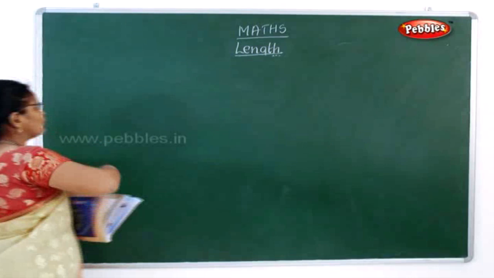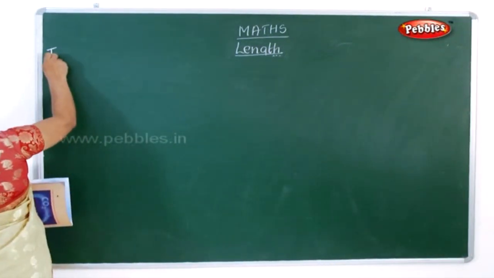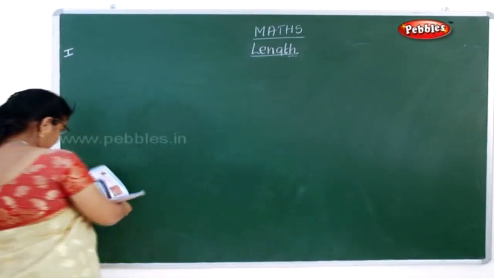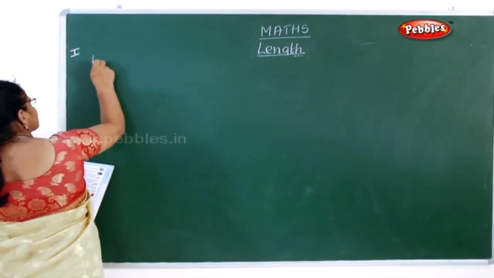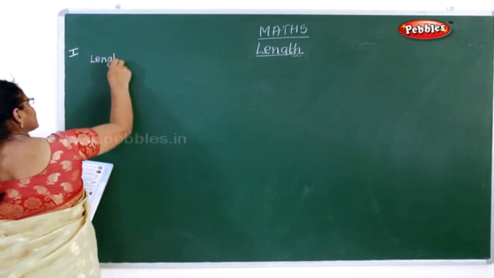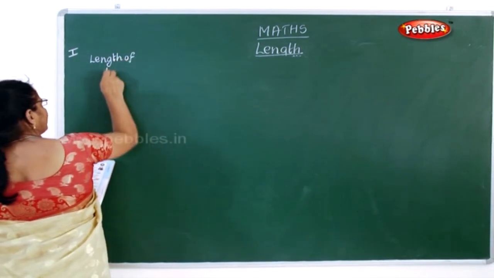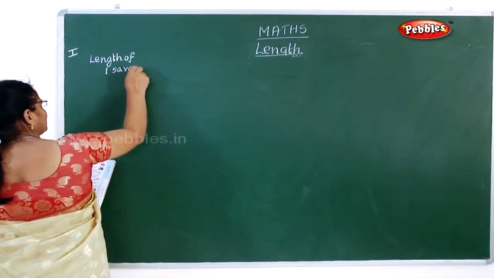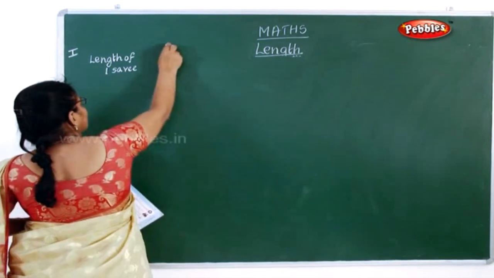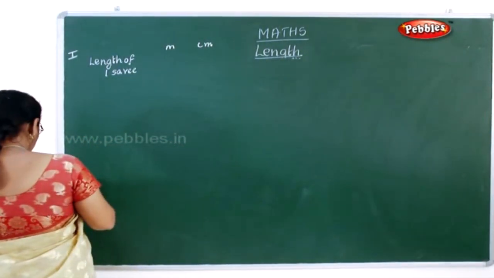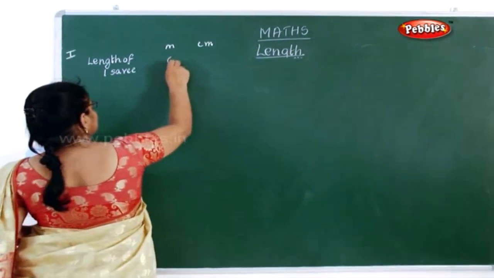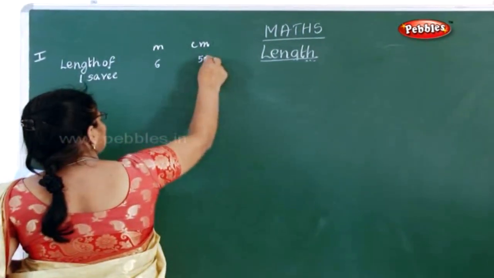So now what you have to do immediately, first one, your statement sum. What is the question? What is the sum they have given? She bought 2 saris, length of one sari. Now what you have to do? Meter and centimeter. Immediately you have to write meter and centimeter. So what is the first sari? It is 6 meter and 50 centimeter.